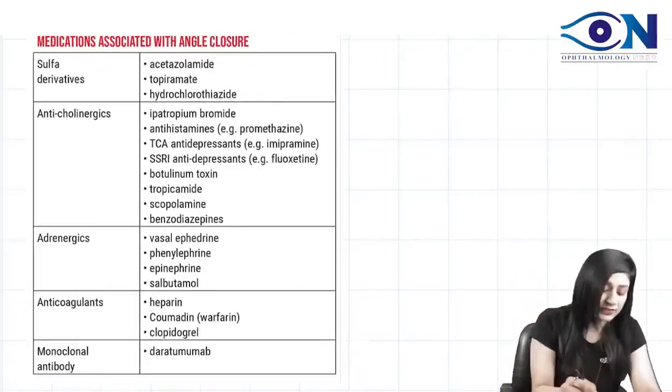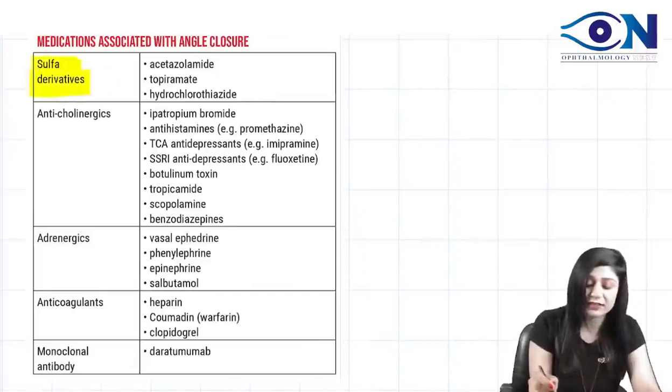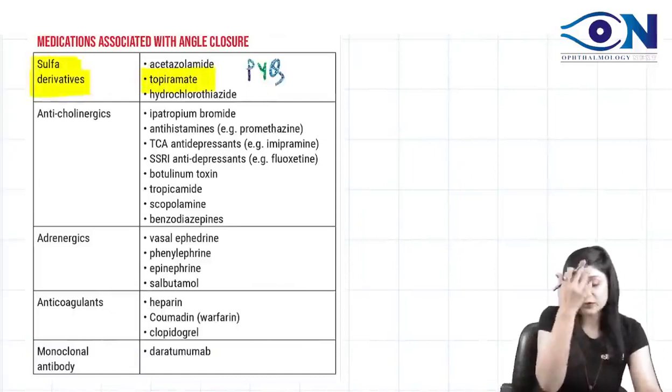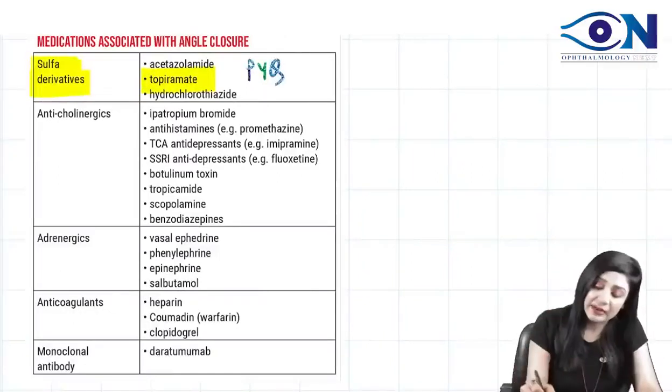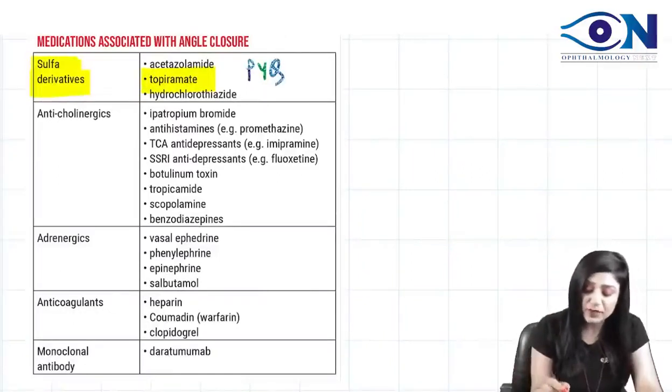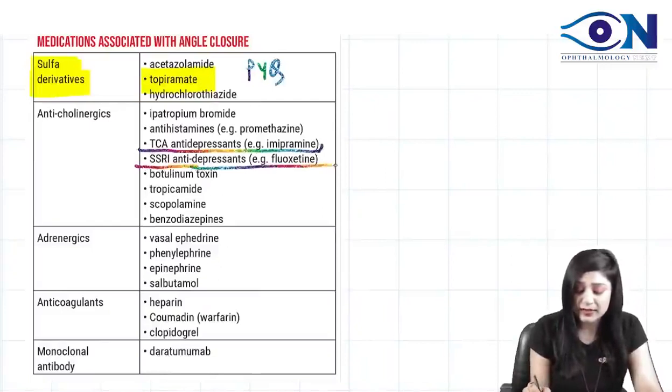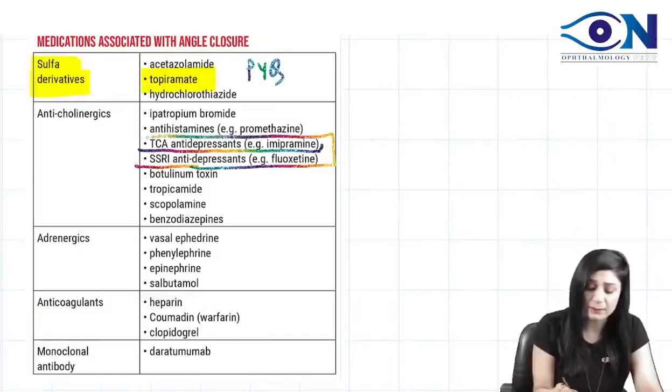One will be your sulfur derivatives, like topiramate also. This is also a PYQ of AIIMS. Topiramate can also cause angle closure glaucoma. In the anticholinergics, we have the tricyclic antidepressants. We also have the selective serotonin reuptake inhibitors. I think both of them are important.